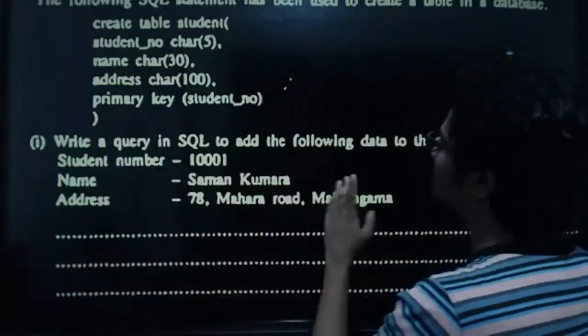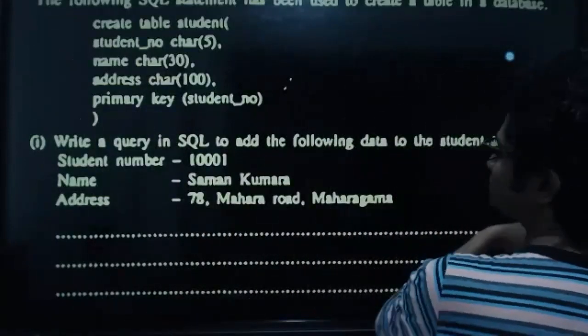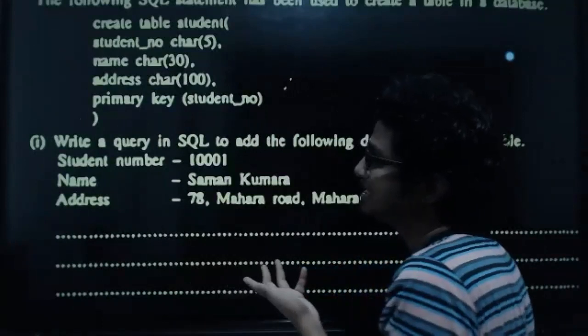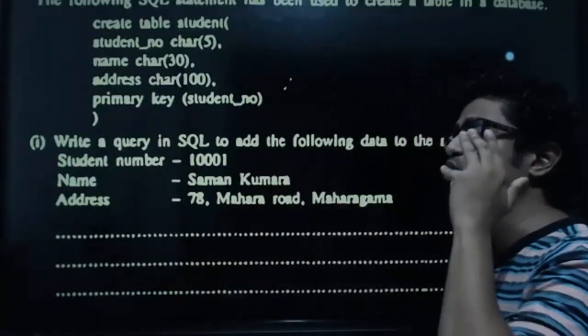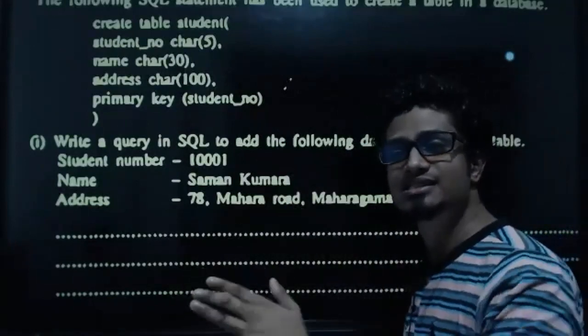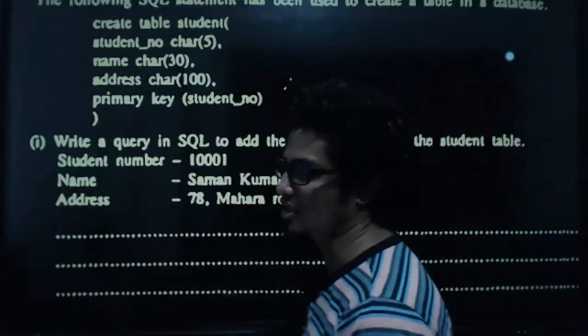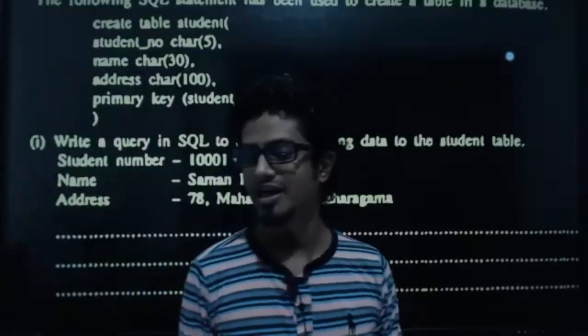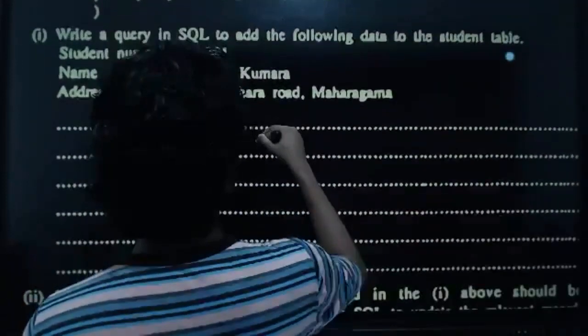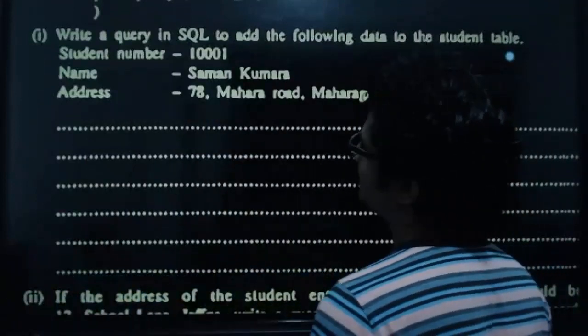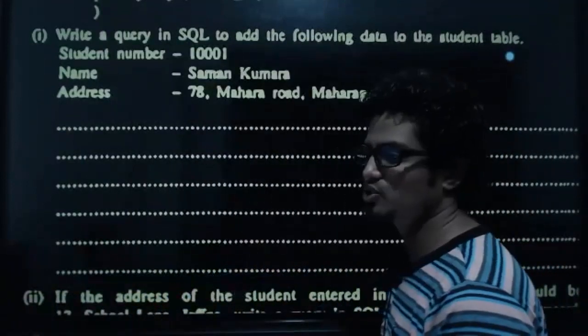Write a query in SQL to add the following data to the student table. So you have to write a query in SQL to add the following data. In order to add data to a table, what is the SQL statement that we have to use, kids? Insert statement. Perfect. Awesome. So, insert statement. How are we going to do it?